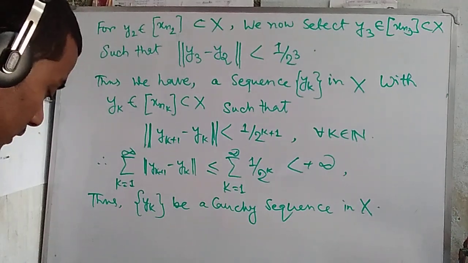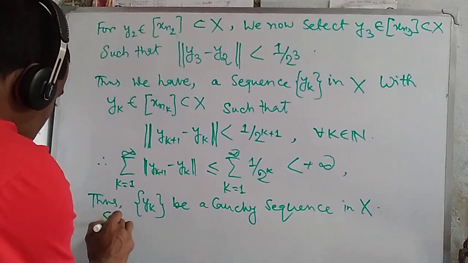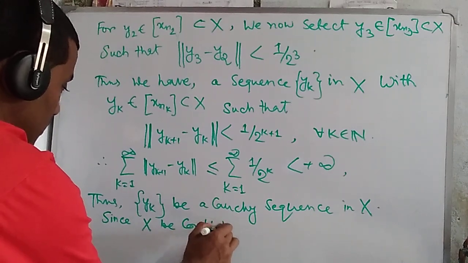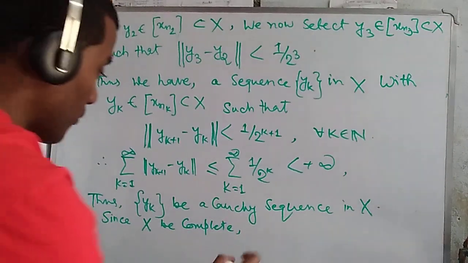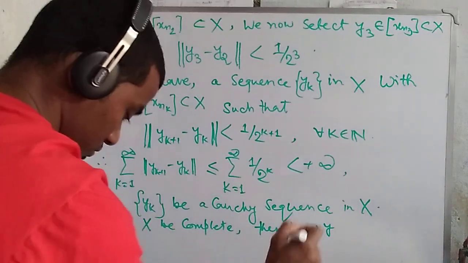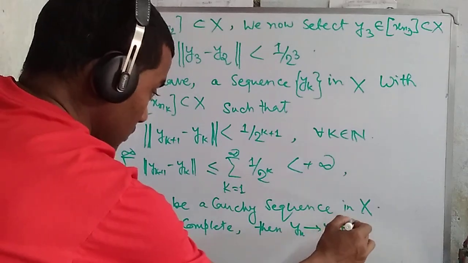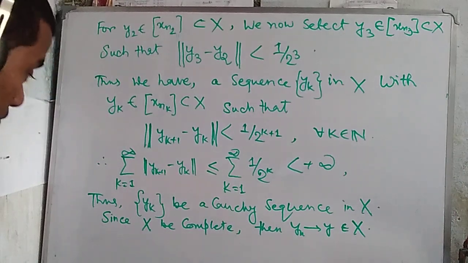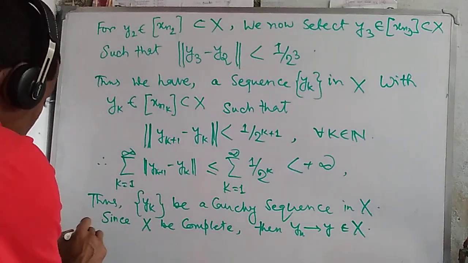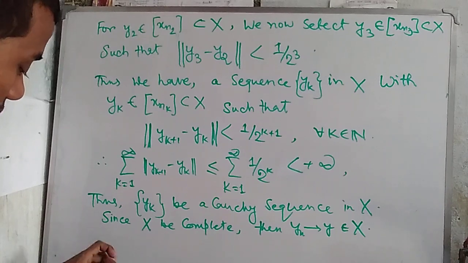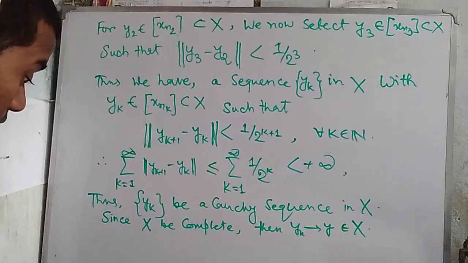Now we write here that since X is complete, then y_n converges to y, which belongs to X. Okay. Now we erase this portion and go to further discussion of that.